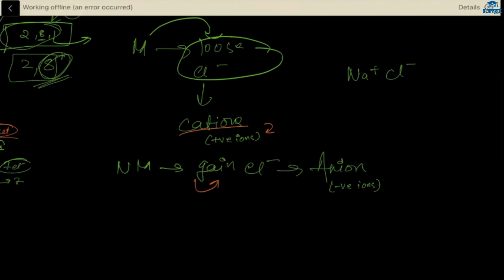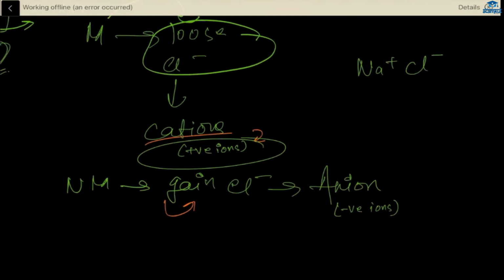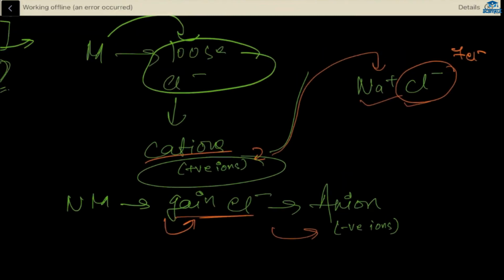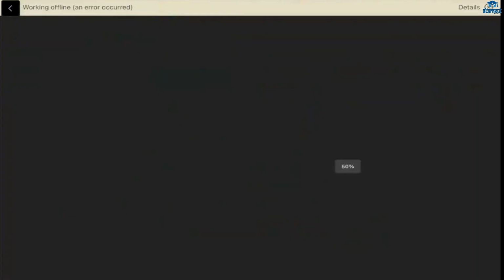Na is 2, 8, 1, so it is losing an electron to become positive. That's why sodium becomes positive, and chlorine needs one electron to complete its octet, so it gains an electron and becomes negative. That's why Na plus is there and Cl minus is there. Now it is easier to see that metal will lose electrons, and chlorine will gain an electron to form an anion, which is negative. Okay, any doubt till here? Clear? Okay.